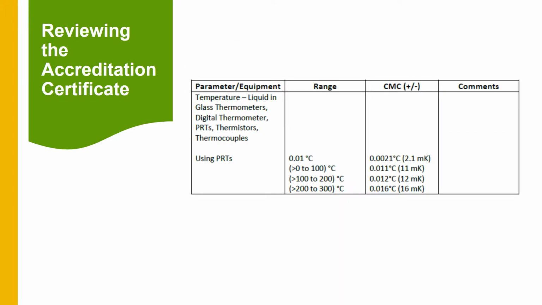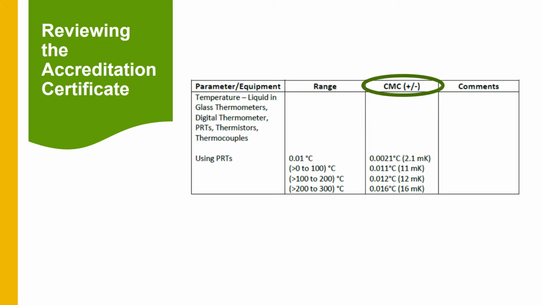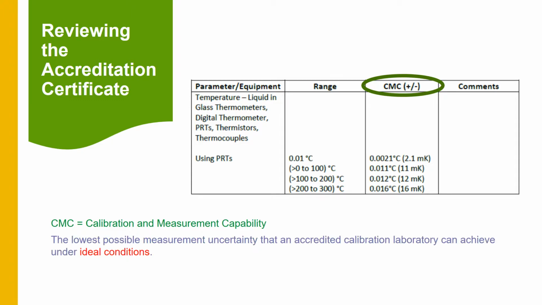The next column details the range that the equipment can be calibrated in by this calibration provider. In this case, we can see that this agency cannot calibrate thermometers at temperatures over 300 degrees Celsius. The CMC is an acronym that stands for Calibration and Measurement Capability. This is the lowest possible measurement uncertainty that an accredited calibration laboratory can achieve under ideal conditions. We can see in this case, for thermometers, that the laboratory has a different CMC for different ranges of temperatures.